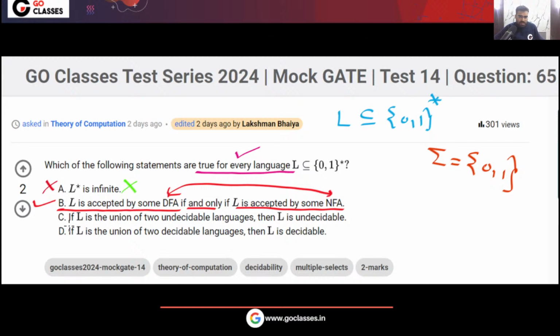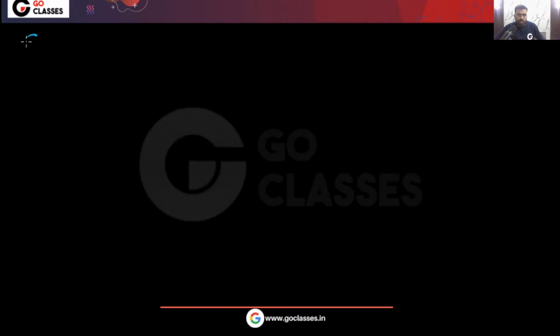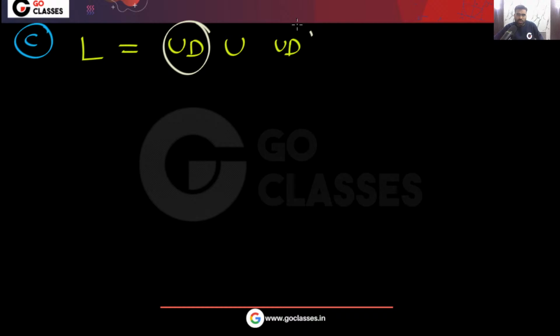What about option C? If L is the union of two undecidable languages, then L is undecidable. This statement is false. See why this is false. Option C is saying that if L is equal to an undecidable language union an undecidable language, then L will be undecidable. This is not true.